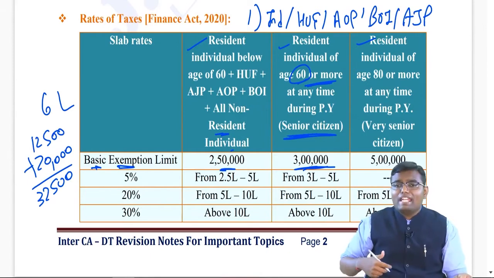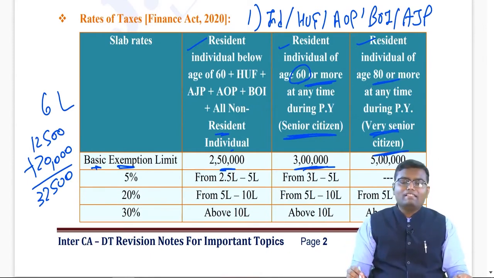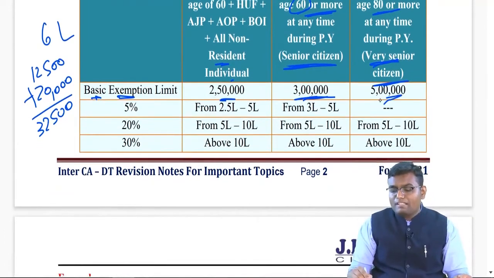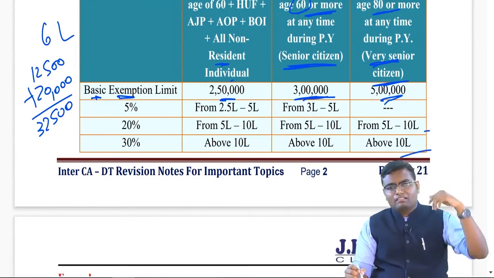But let's say your age is 80 or more, you will be called a very senior citizen. The basic exemption limit will be up to rupees 5 lakh, there will be no tax. But then directly 5 lakh to 10 lakh 20%, above 10 lakh 30%.